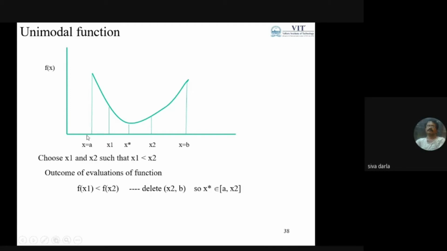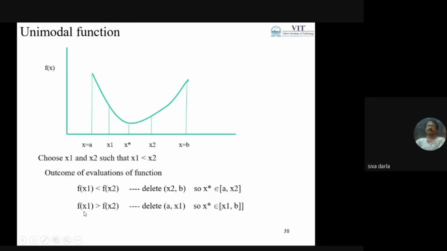I can say that the optimum lies between a and x2, because the range x2 to b is eliminated. So I conclude that x star belongs to the interval a comma x2, because f of x2 is the higher value. This explains the minimization of the objective function, where the function has a convex shape.